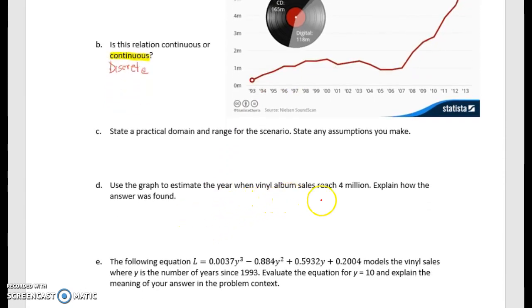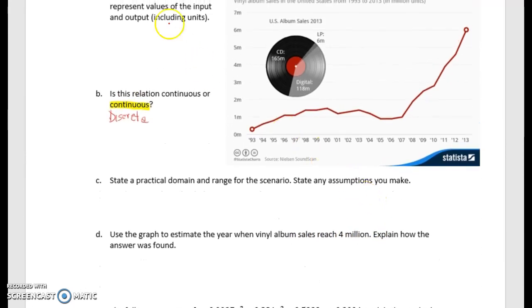Now we want to estimate when the amount of vinyl sales, so when the graph, and estimate the year when the vinyl sales reaches 4 million, and explain how you found that answer.